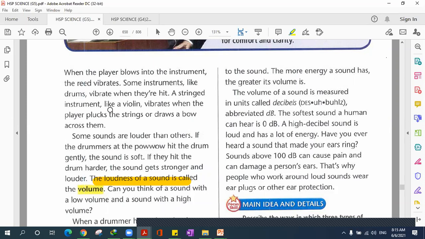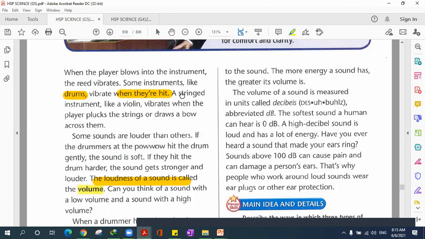Then we have other instruments like drums, for example. You know drums, right? Everyone knows drums. How does it make the sound? Once we hit it, or do we blow air in it? Hit it. Yes, that's right. Those types of instruments have another name. Drums vibrate when they are hit.